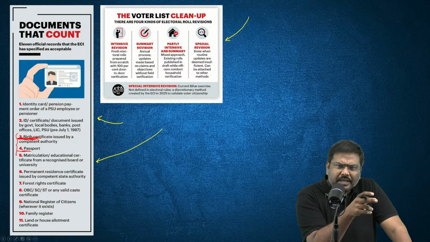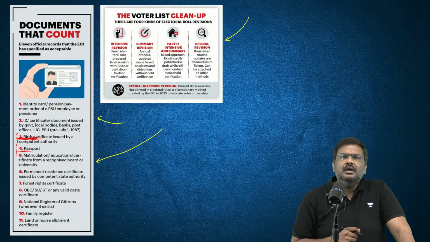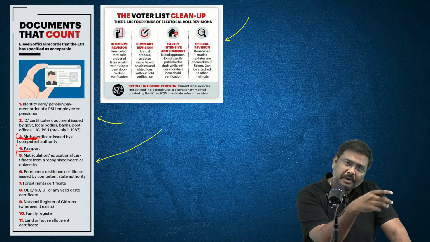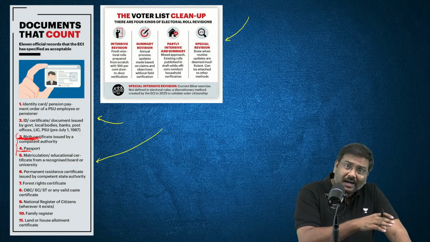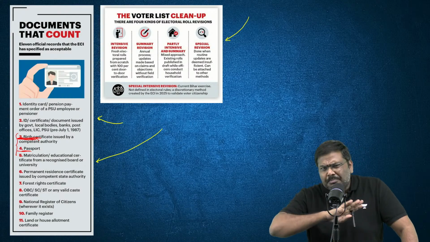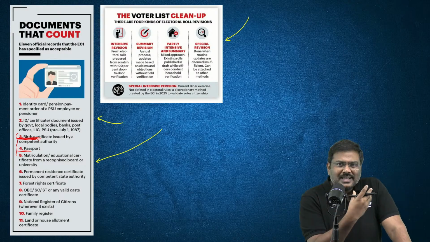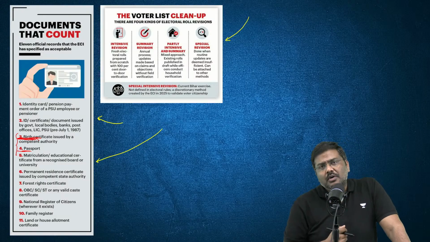Only two documents are a proof of citizenship. So why is it that you will not accept Aadhaar because it is not a proof of citizenship, but the other 9 documents which are not a proof of citizenship, you will accept? That was the counter question raised by the Supreme Court of India.